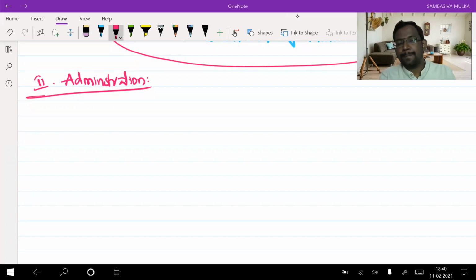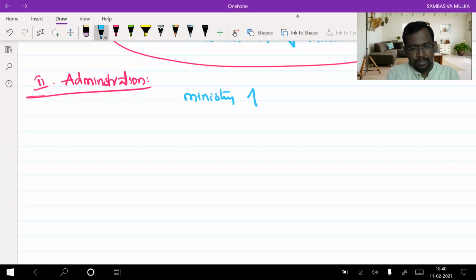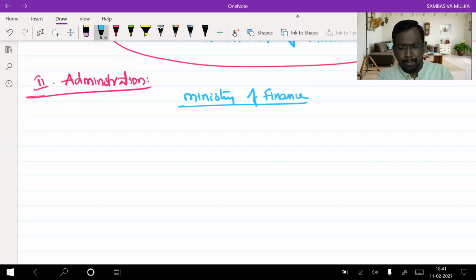Basically, the highest authority regarding all types of taxes in India is the Ministry of Finance. In this Ministry of Finance we have different departments, like Department of Revenue, Department of Disinvestment, Department of Expenditure, Department of Economic Affairs.